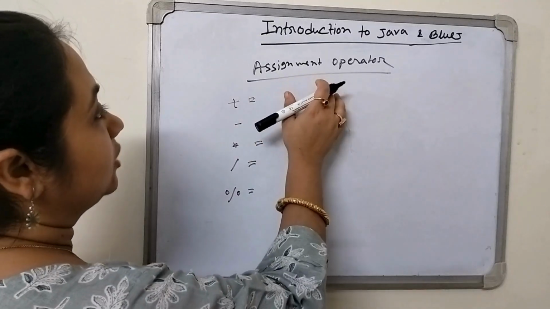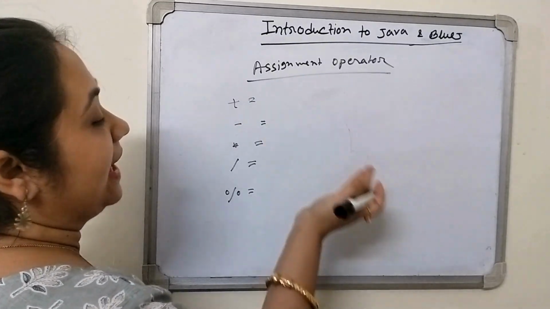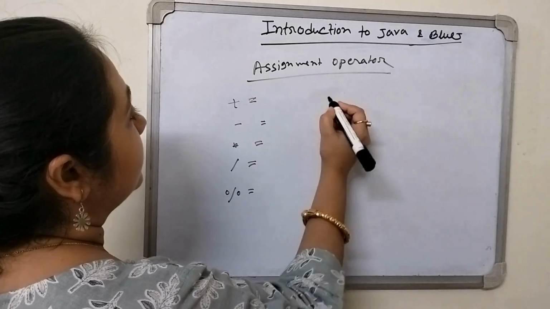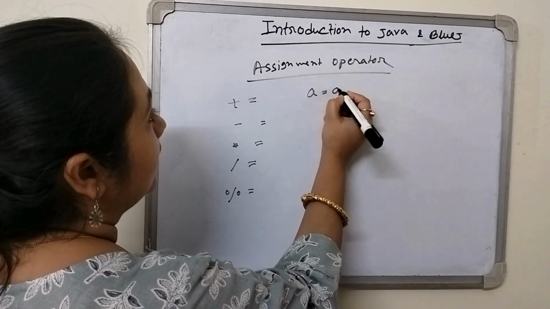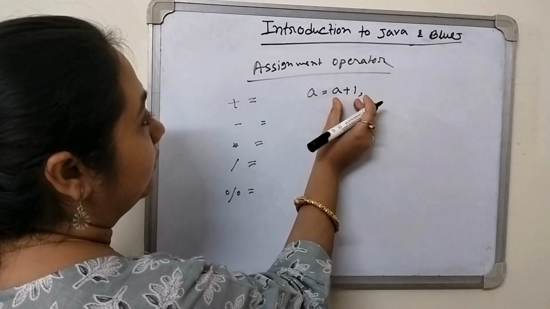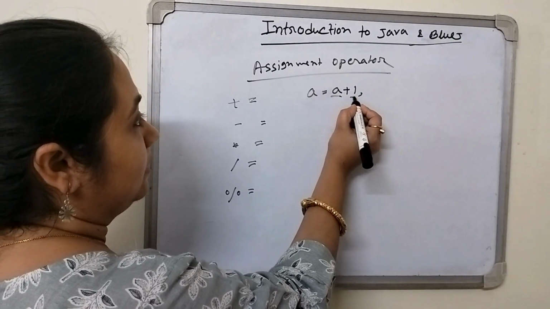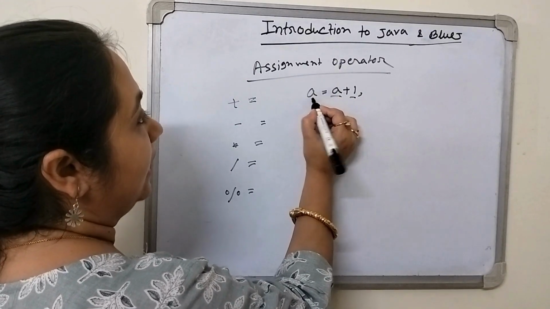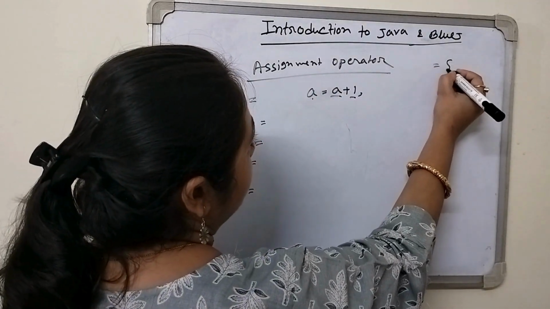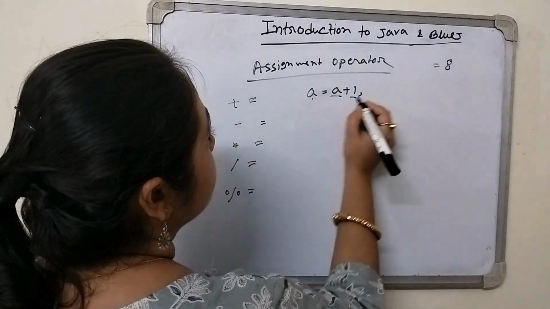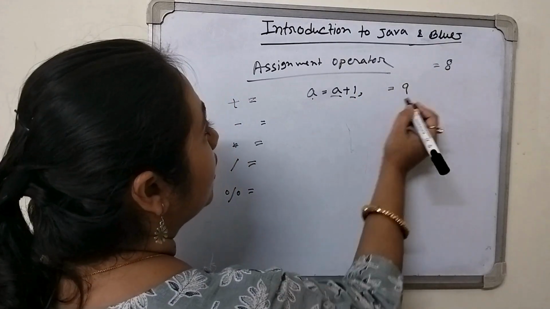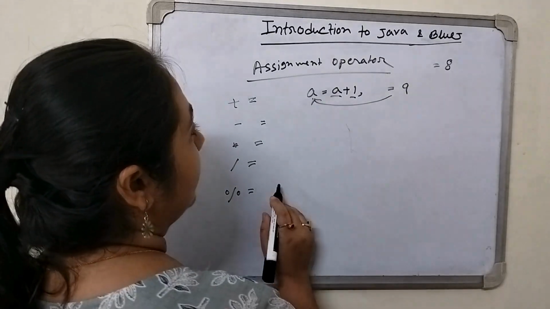Okay. The assignment operator. What is the assignment operator? That will assign a value. Suppose a equal to a plus 1. We are taking the value of variable a, adding 1 and storing the value in a. Suppose I am taking the value of a equal to 8. So 8 plus 1, 9.